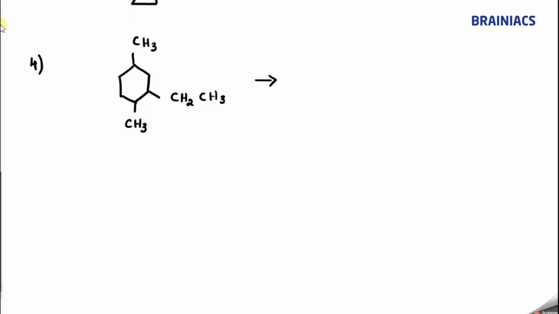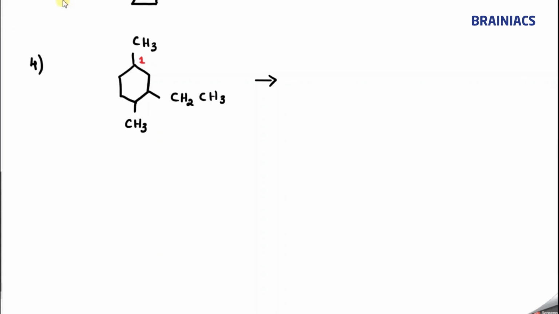So here, the numbering is very important. We should give the numbering to the substituents in such a way that you get the minimum possible locant. So if I start the numbering from this position, 1, this is 2, this is 3. Sorry, I have made a mistake, let me correct it.